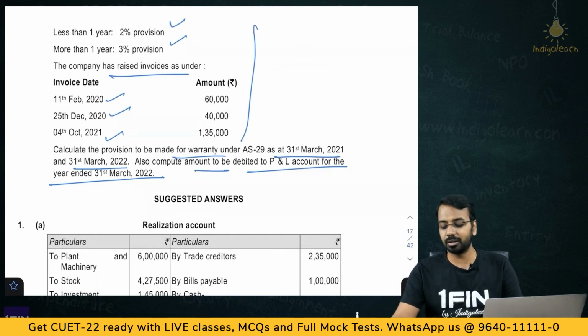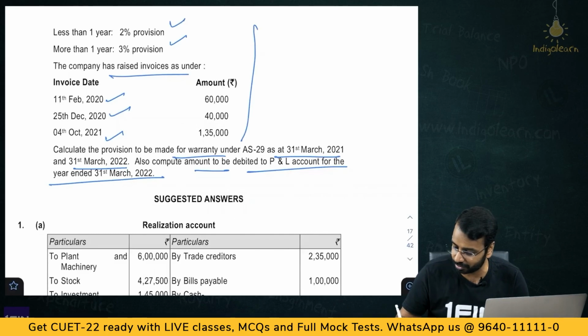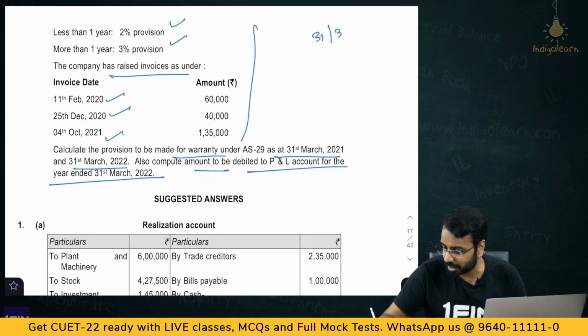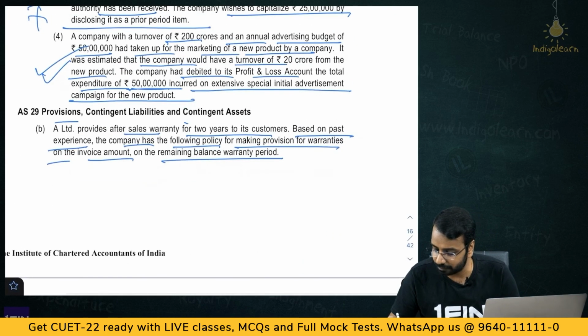Now this is a standard question which is picked up from the material itself. We have discussed these questions in the past as well. So nothing specific. What you need on 31st of March of 2021. Okay, for this, how many years warranty do they give? They give 2 years warranty.